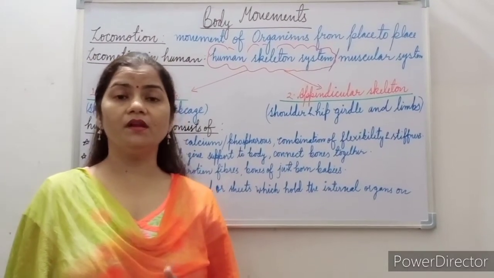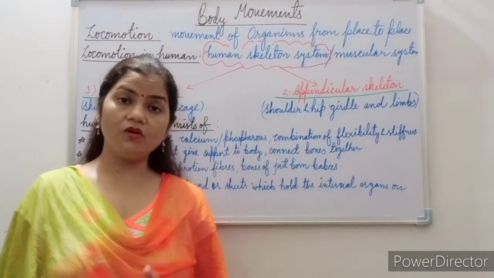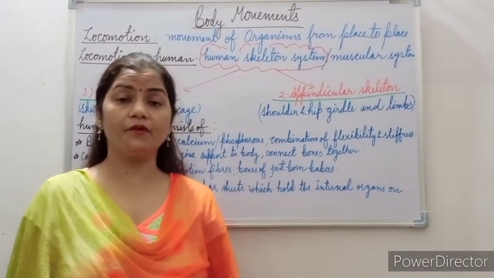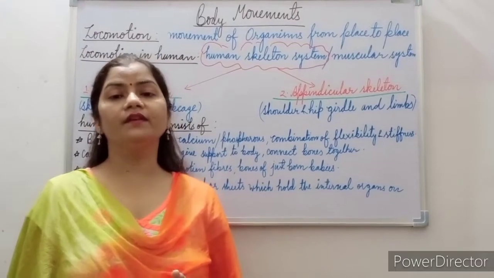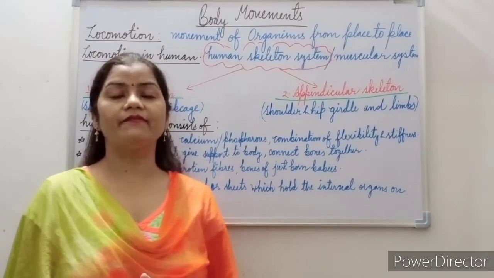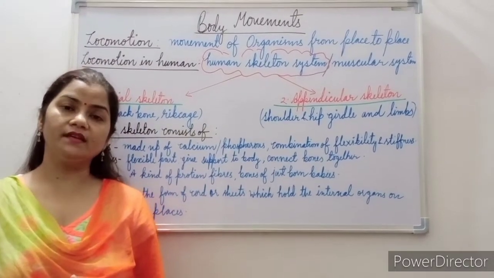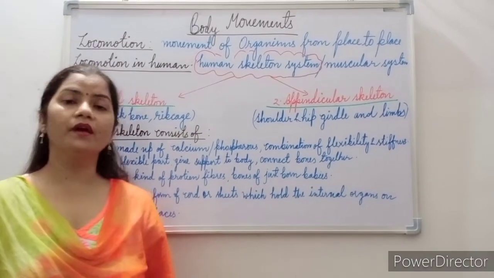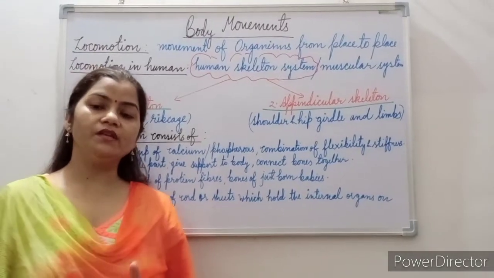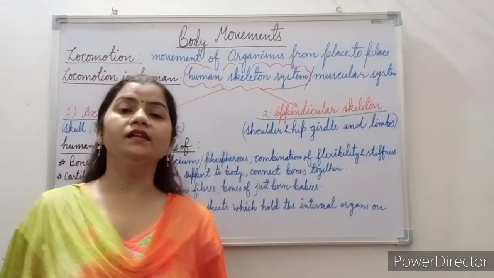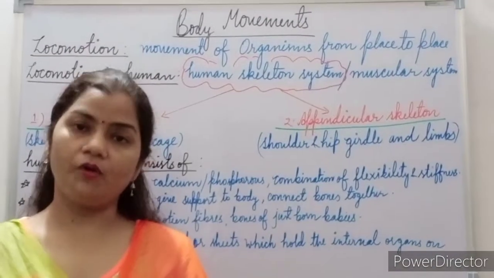For example, all the living things need food, grow, respire, excrete, reproduce, as well as all the living things have a certain lifespan. One more important feature shown by the living things is movement. This movement is actually changing of position of the organism from one place to another and changing of the position of their body parts.